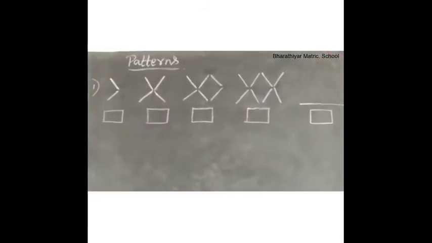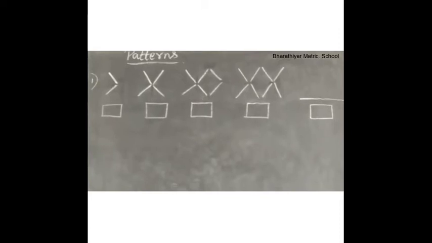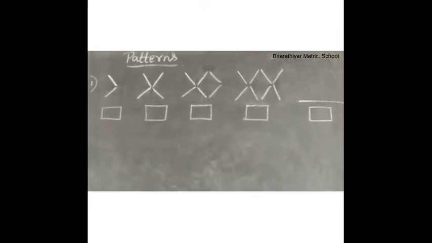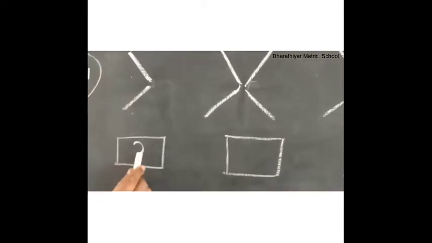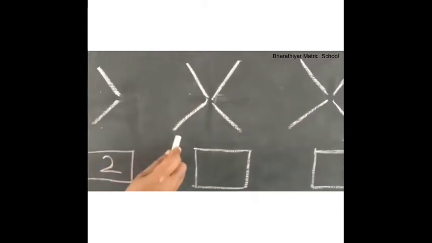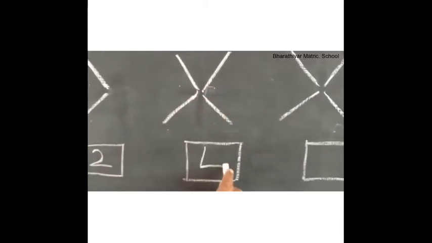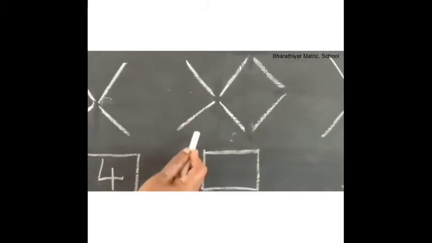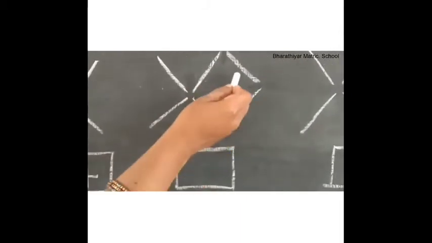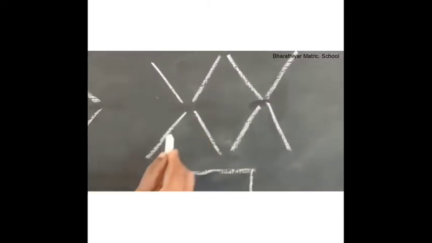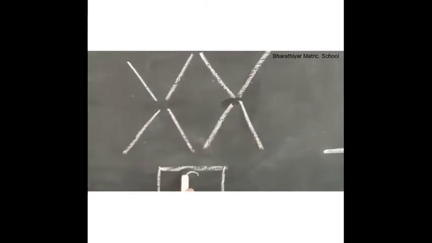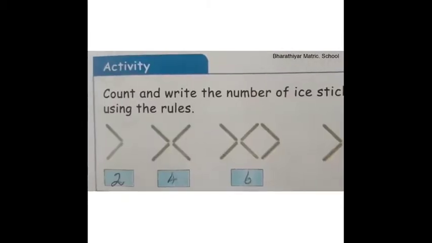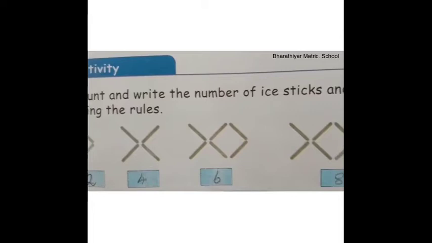Children, first let us count and write the number of eye sticks in this box. 1, 2. 1, 2, 3, 4. 5, 6. 1, 2, 3, 4, 5, 6, 7, 8. Children, are you able to find the rule for this pattern?